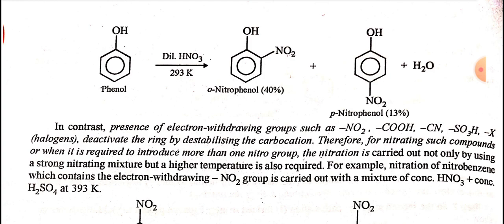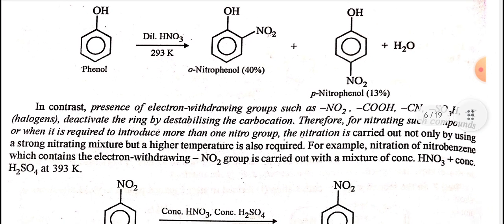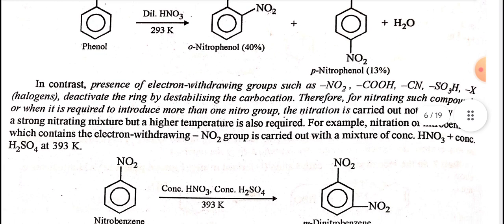In contrast, the presence of electron withdrawing groups such as NO2, COOH, SO3H, and halogens deactivates the ring by destabilizing the carbocation. Therefore, for nitrating such compounds, or when it is required to introduce more than one nitro group, the nitration is carried out not only by using a strong nitrating mixture, but a higher temperature is also required. For example, nitration of nitrobenzene, which contains the electron withdrawing NO2 group, is carried out with a mixture of concentrated HNO3 plus concentrated sulfuric acid. Nitrobenzene, when reacted at 393 Kelvin, gives meta-dinitrobenzene.